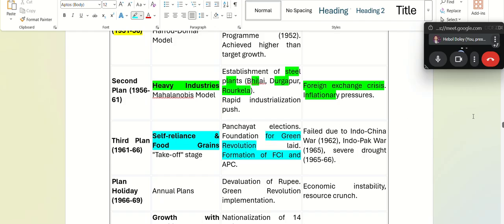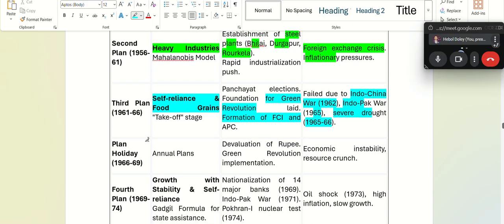We see the foundation of the Green Revolution laid here in the third plan. So you can get match the following type of questions from this topic. However, the third plan failed because of the Indo-China War in 1962 and also the Indo-Pak War in 1965, and after these wars we also had a severe drought, so it failed by 66.